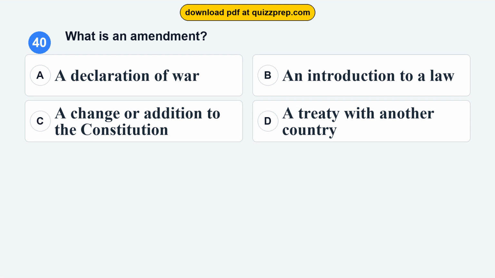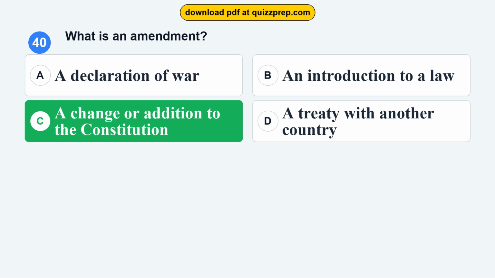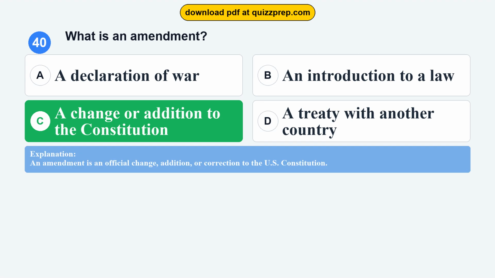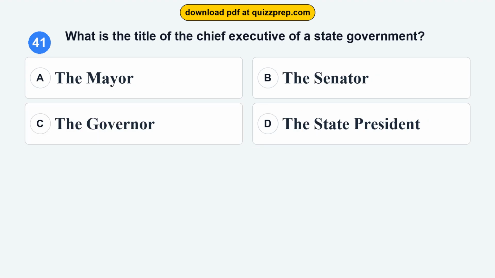Option C, a change or addition to the Constitution. Option D, a treaty with another country. The correct answer is option C, a change or addition to the Constitution. An amendment is an official change, addition, or correction to the U.S. Constitution.